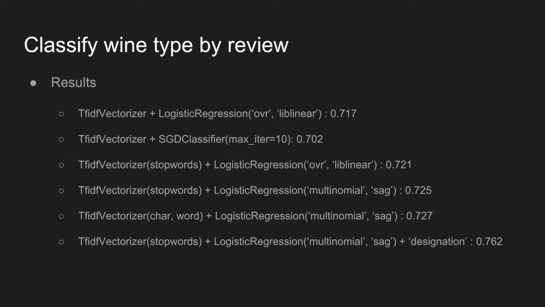After changing the multi-class option and solver, the classifier runs faster and performs better. Adding a vectorizer based on character analyzer also helps. We combine the two sparse matrices and get a 0.727 score. When adding designation to the description, we get a 0.04 increase on the score because the designations are informational and help with the TF-IDF matrices.